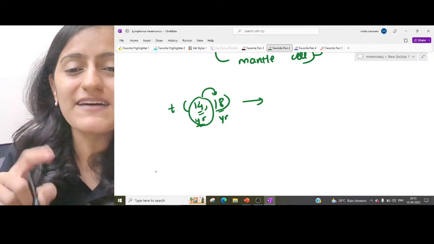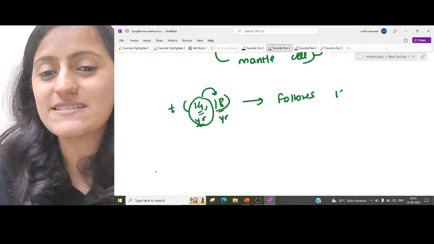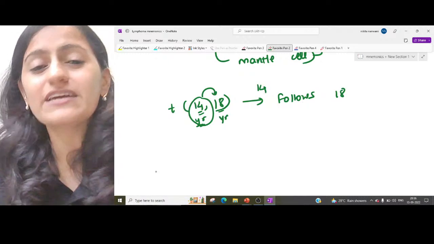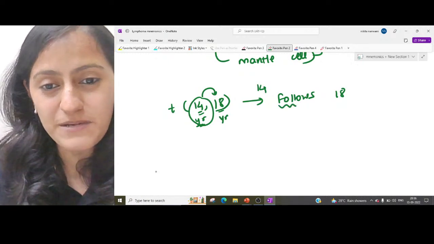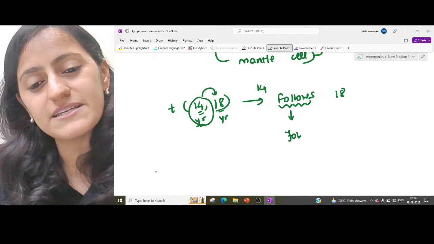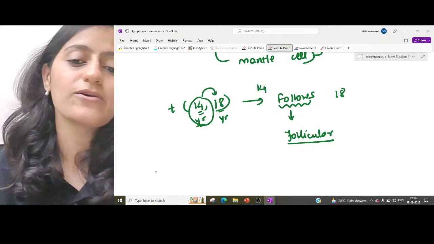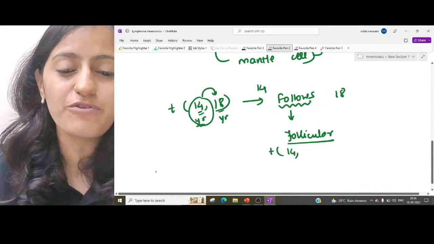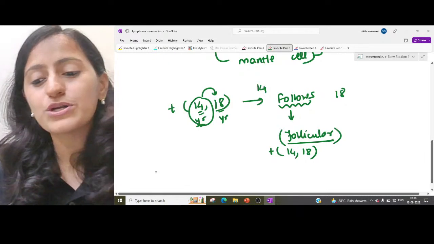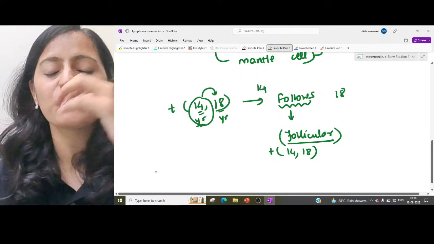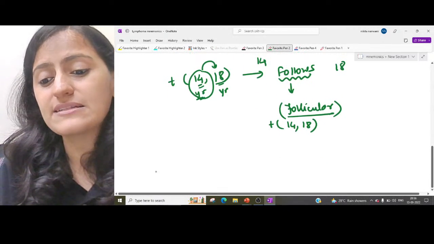So the 14 now follows 18, right? 14 follows 18, keeps after the 18-year-old elder sibling. So basically remember, this follows is follicular lymphoma. Okay, so where do you find translocation 14, 18? It is follicular lymphoma. 14 follows 18. Right. So that is the translocation.